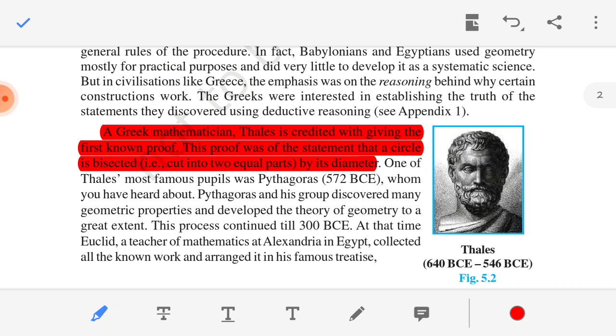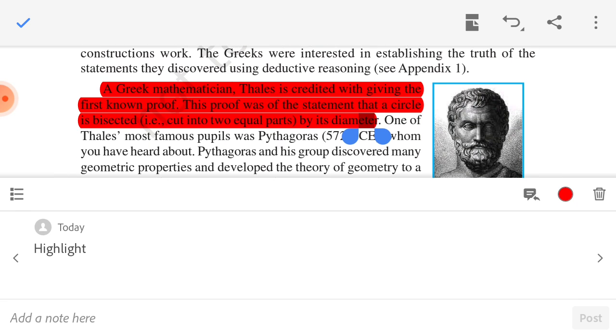Bisected means divided into two equal halves. Now the proof is that the circle is divided into two equal halves by its diameter. That means the diameter divides the circle into two equal halves. Clear that?